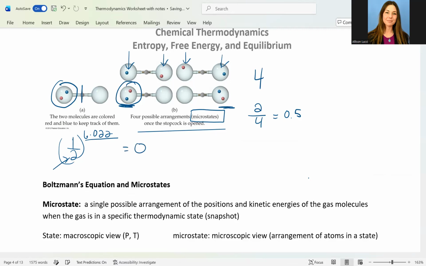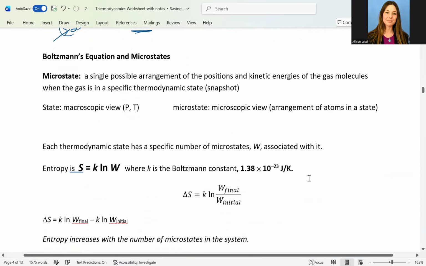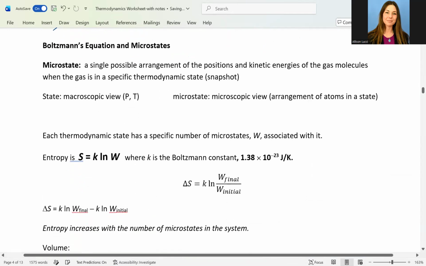We would see that the probability of all of them being on one side or the other would go to zero. So we're going to look at these different microstates, and they're usually more than two molecules. So we'll try to keep track of as much as we can.